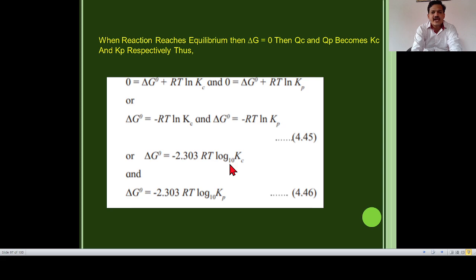So ΔG° = -2.303 RT log10 KC, the minus sign remaining as it is, and ΔG° = -2.303 RT log10 KP.